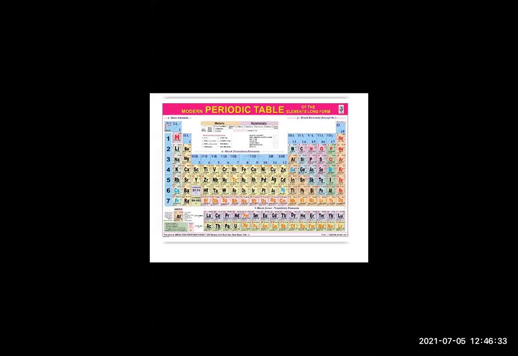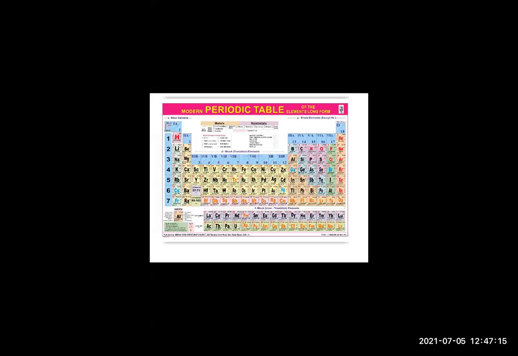Now here is the gradation in the halogen family. That means there are solids, liquids, and gases. So group 17 contains the members of the halogen family, and all of them have the general formula X2. So what gradation can you find? Gradation in the physical state. You will write: gradation is observed in the physical state down the group. As you go from top to bottom in group 17, you find that fluorine and chlorine are in gaseous state, bromine is in liquid state, and iodine is in solid state.